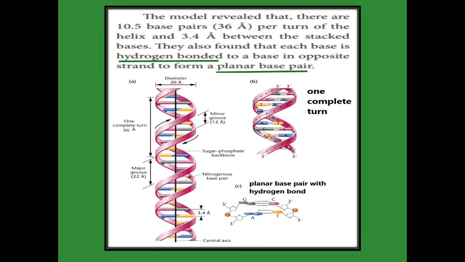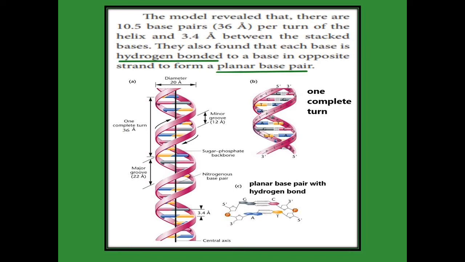From this model, one complete turn occurs in 36 angstroms. In that, we have 10.5 base pairs. In each turn there are 10.5 base pairs, and the distance between each base pair is 3.4 angstroms. It is also indicated in the diagram.